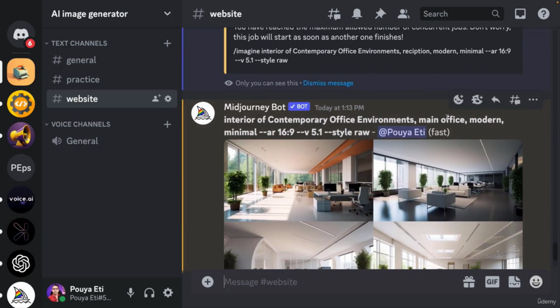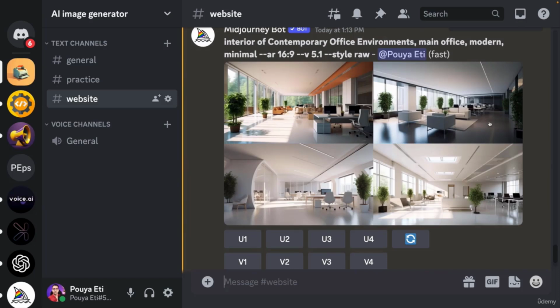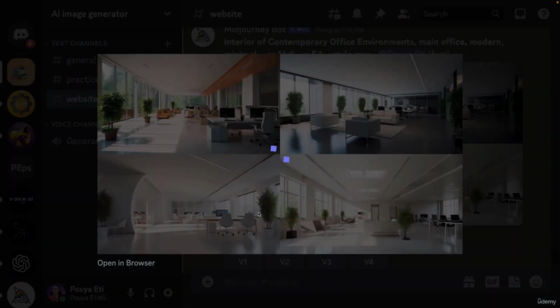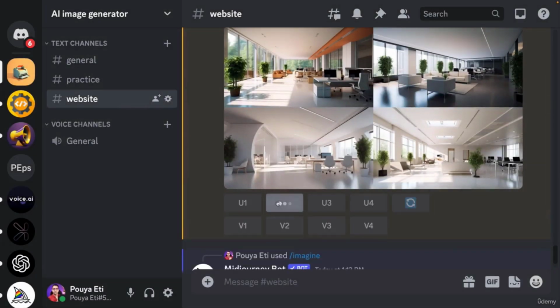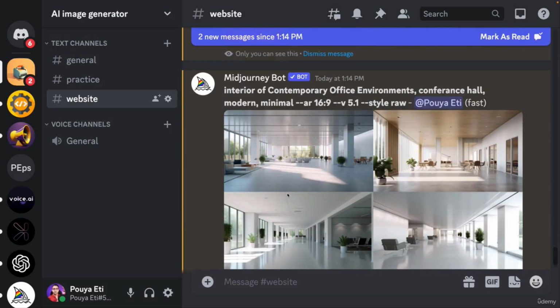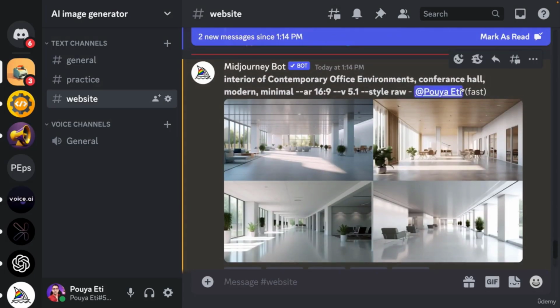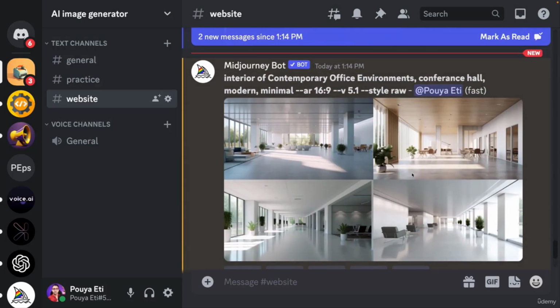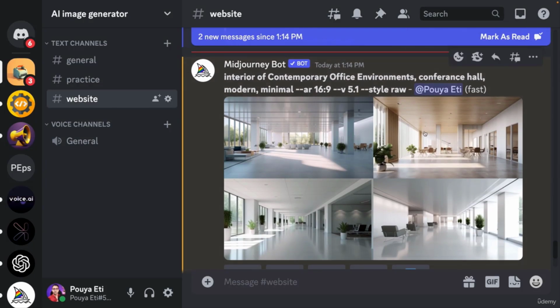Okay, so the first one, which is the main office, is ready, and I think maybe we can use this one. Okay, number 2. So let's upscale it. And this one is for the conference hall. Okay, it's not quite what I wanted.